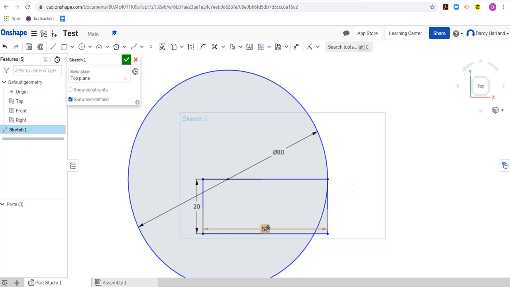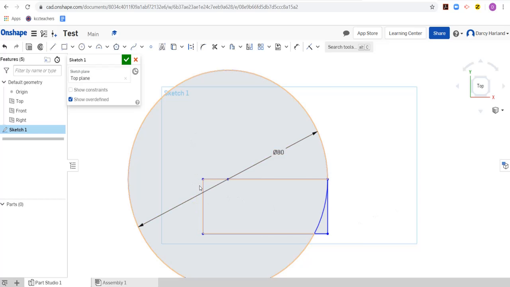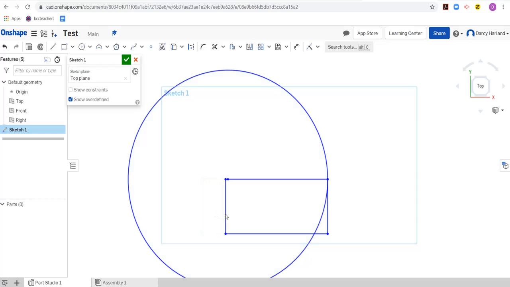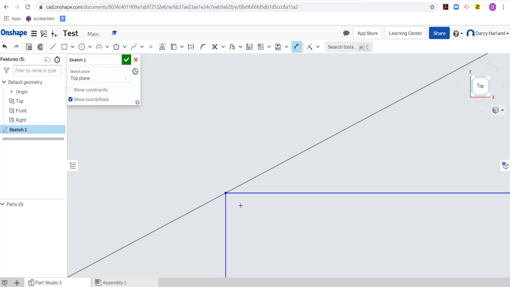If you end up deleting something that you don't need, just redraw it. So for example here, I got 50 millimeters and 20 millimeters and I didn't want that. And then maybe I wanted to move this line so it is actually on that little dot there. And then I want to find out how long it is. Well, it should be exactly 40 because the diameter of this is 80, so half the diameter would be 40, for the radius.